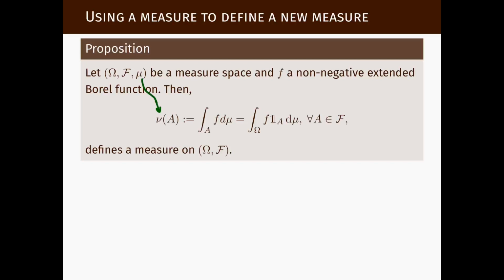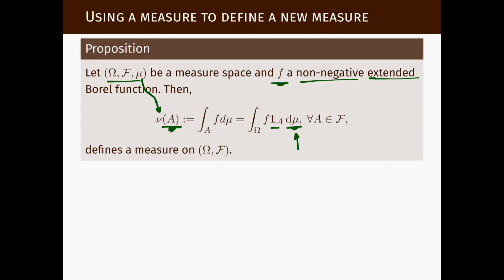So we have a measure space where mu is the measure in that measure space, and we have a non-negative function there. Okay, it's an extended function. It can take value infinity at some points. And this f will be later on what we call density. We'll see. It's how do we assign a different weight to a set A if we already have a predefined way to assign weights to sets. So this is a different way of assigning weights, and it is the following.